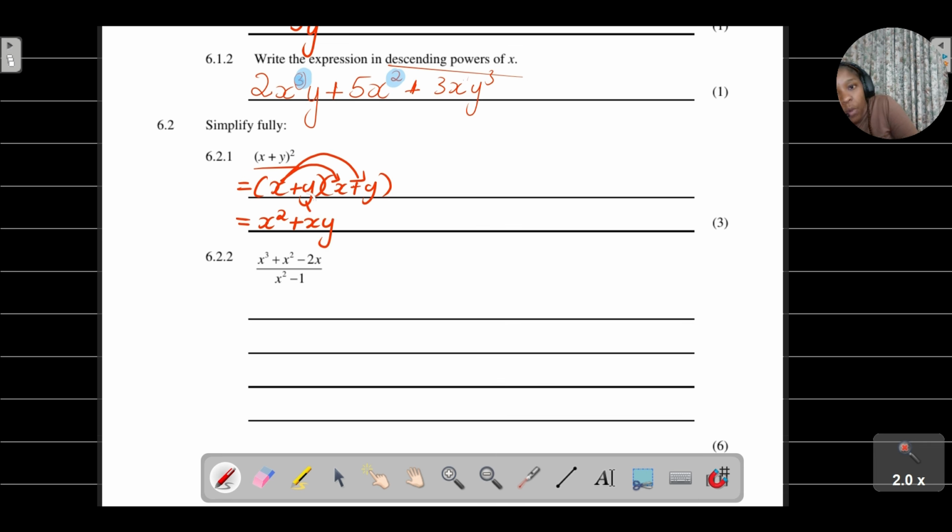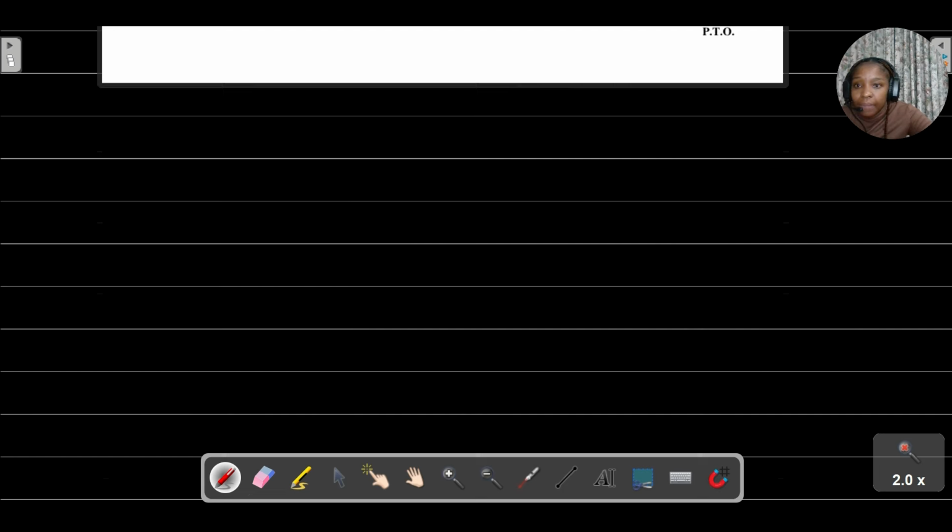Then y times x is positive xy. Then y times y is positive y squared. If I simplify that further, you can see that I've got like terms, xy and xy. Therefore, your final answer is going to be x squared plus 2xy plus y squared. That is your final answer.